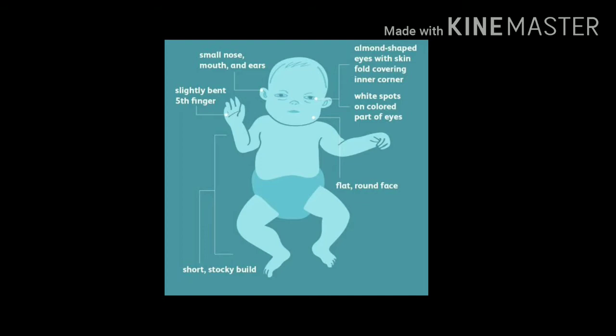And the limbs will also be short, and his face will be flat and round, as I said before, and his eyes will be almond in shape. For example, if you take almonds, you can see the shape of the almonds, right? Almond is a dry fruit. You can identify the shape of the almonds, and in the same way his eyes also look like an almond, right? And those eyes will be covered with skin; it will get folded and be totally covered by the skin.